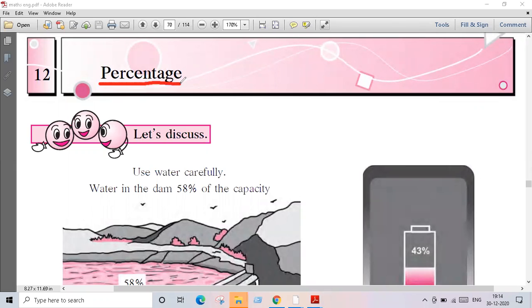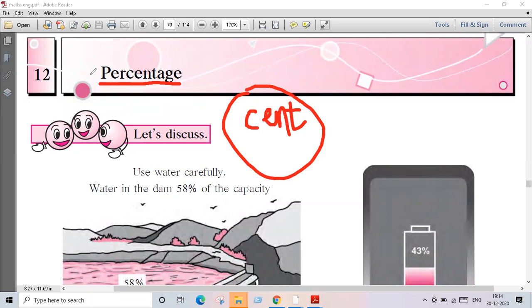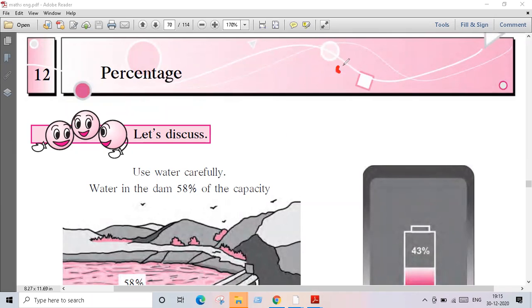Percentage. What is the lesson? Percentage. मराठी मध्ये होतो टक्केवारी, right? Now, cent is what, guys? Cent अर्थ काय होतो? Cent means 100. So per means out of 100. What is the value known as the percent? That is generally shown in the percent. This is the sign of percent. Percentage, टक्केवारी. Getting? Some examples are given to you guys.